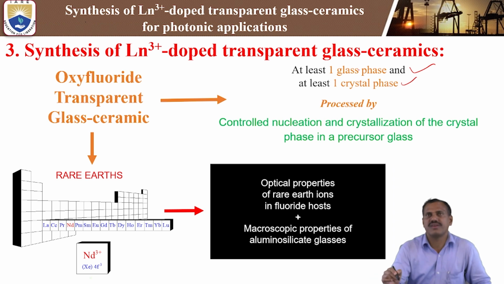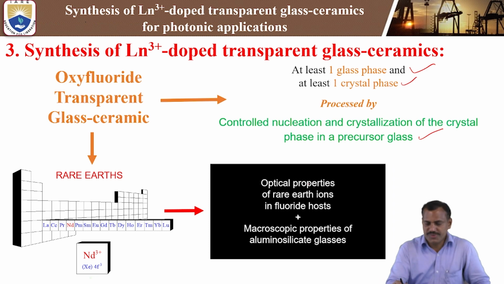That means the glassy phase means glass transition temperature, the other one is crystalline temperature. So crystalline temperature should be there at least one. In some cases 2, 3 also, we can get crystal phases. Processed by the controlled nucleation and crystallization of the crystal phase in a precursor glass, meaning parent glass.